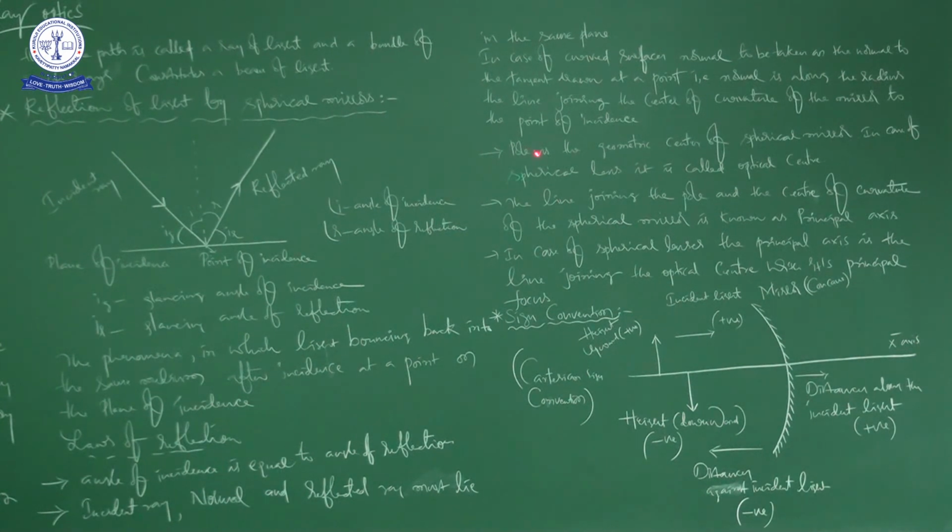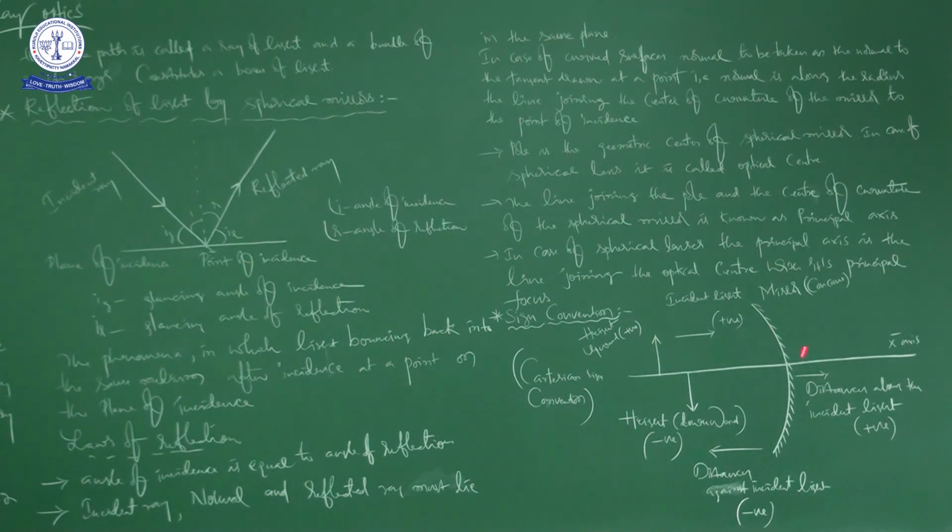Next, pole is a geometric center of spherical mirror. So it is a spherical mirror now. The geometrical center of a mirror is simply called as pole. Whereas in case of spherical lens, the same is called as optical center.